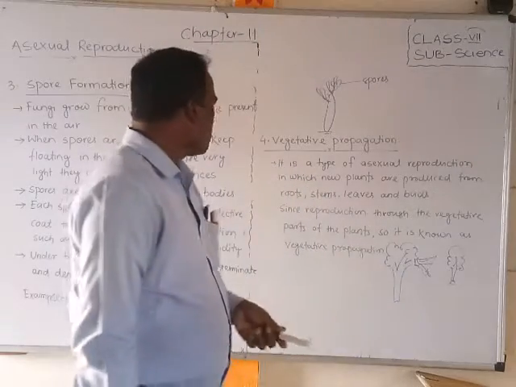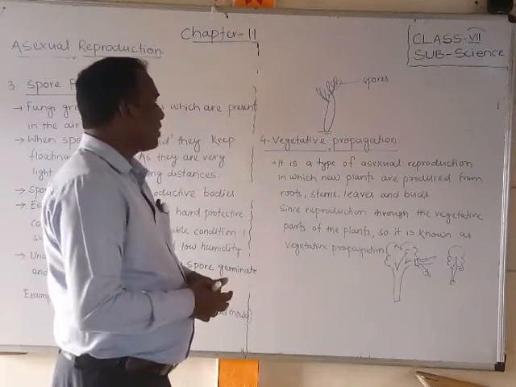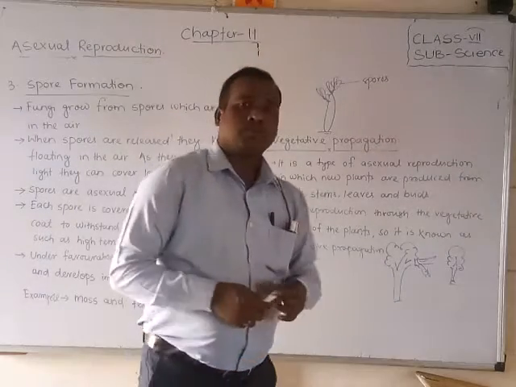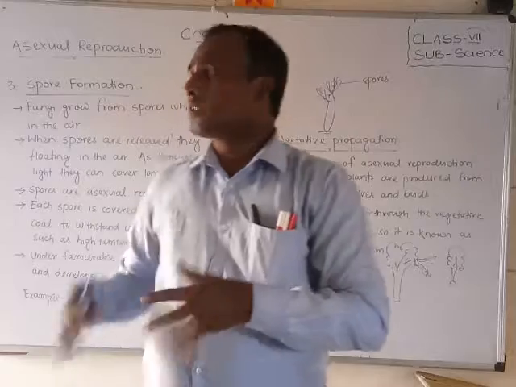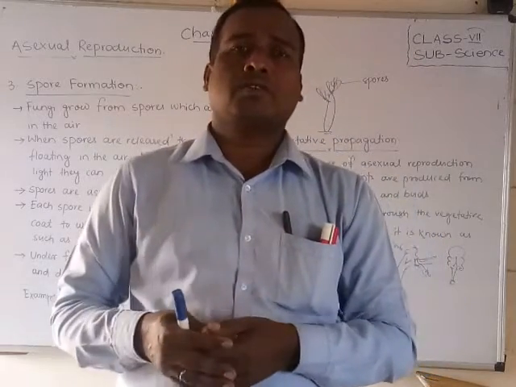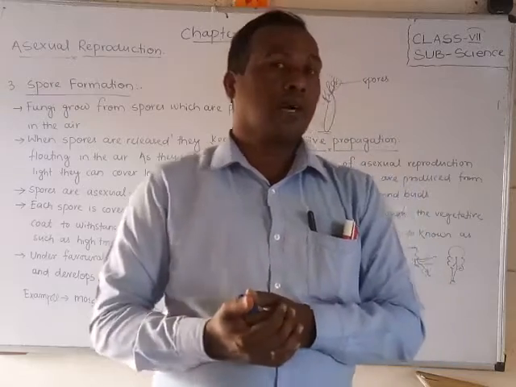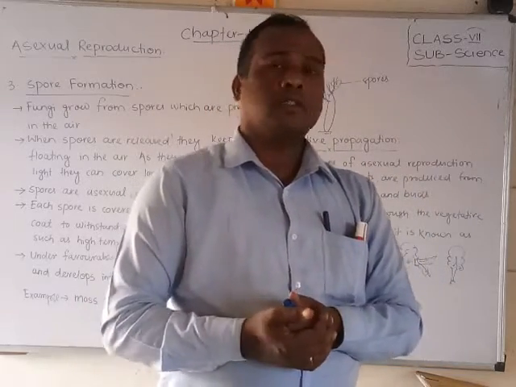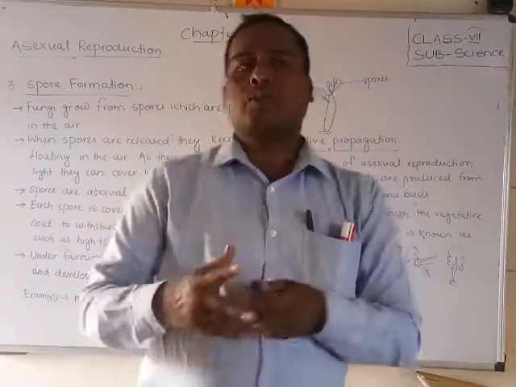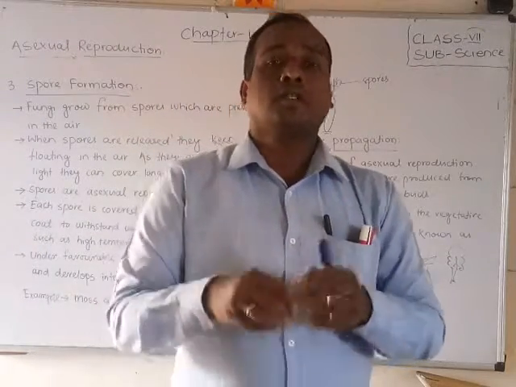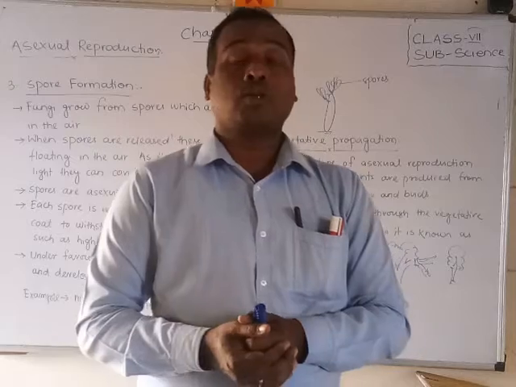Next, a very important asexual reproduction is vegetative propagation. Students, you have seen that after the dry season, when the rainy season comes, grasses develop. You have also seen farmers cutting potatoes and keeping them in the soil, and they develop without seeds.